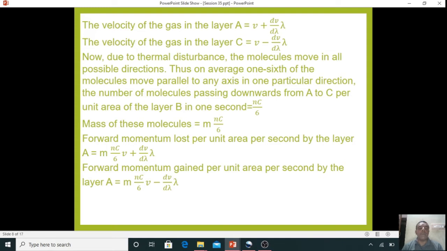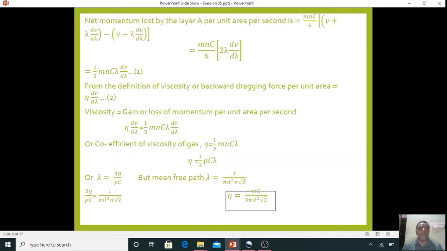Forward momentum lost per unit area per second by the layer A is equal to mNc by 6 into (V plus dV by d lambda into lambda). Forward momentum gained per unit area per second by the layer is equal to m into Nc by 6 into (V minus dV by d lambda into lambda).